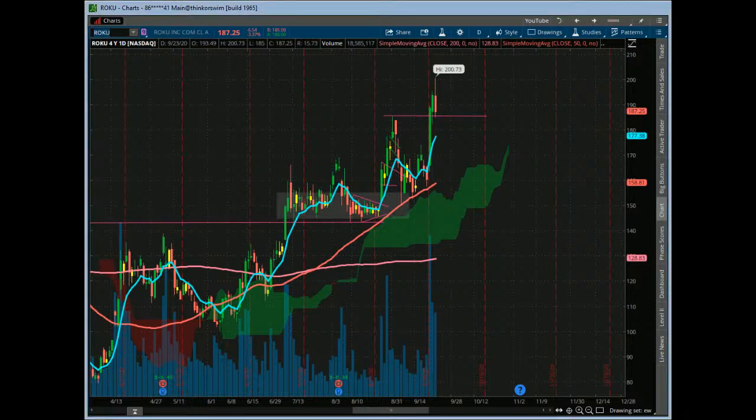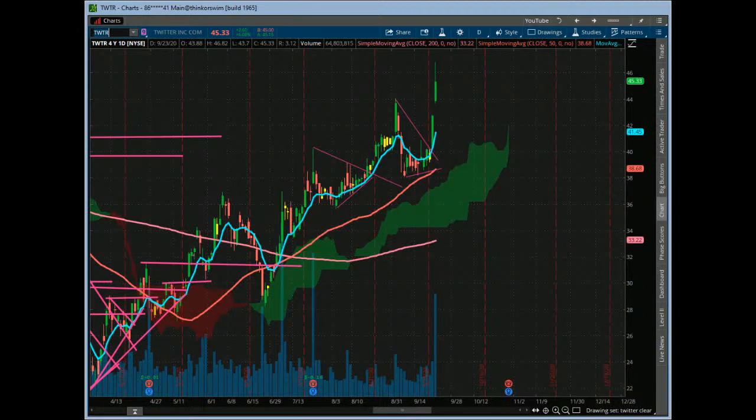Zoom, not really too much on that one. And then Michael, yeah, Twitter. Again, great move on that one, but again, a big upper shadow off of that too. This gave us 2 great days of moves, right? So we had that going on.